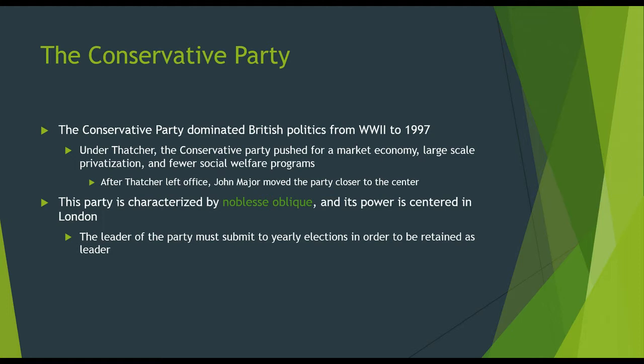And we also have the Conservative Party. The Conservative Party dominated British politics from World War II to 1997. Under Thatcher, the Conservative Party pushed for a market economy, large-scale privatization, and fewer social welfare programs. Remember that we call that Thatcherism. That pushing away from socially controlled concepts of British government is the idea of Thatcherism. After Thatcher left office, John Major moved the party closer to the center, and that's something we talked about in our last lesson. The party is characterized by noblesse oblige, and its power is centered in London.